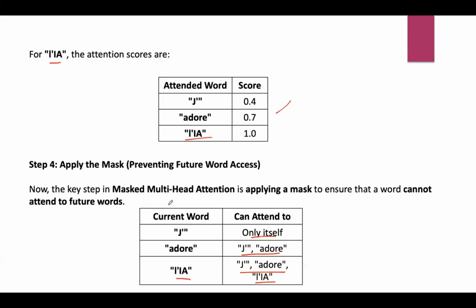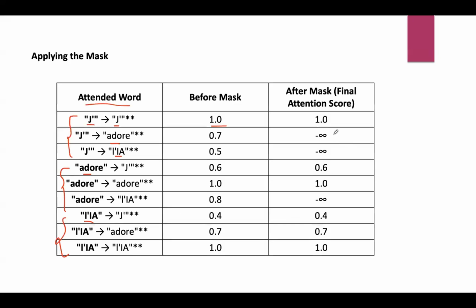But after mask, J can attend only itself. It can't see the future word. That's the reason after mask, its value becomes minus infinity. After masking, attention scores for future words become minus infinity. This ensures a word cannot attend to future words during the training part.